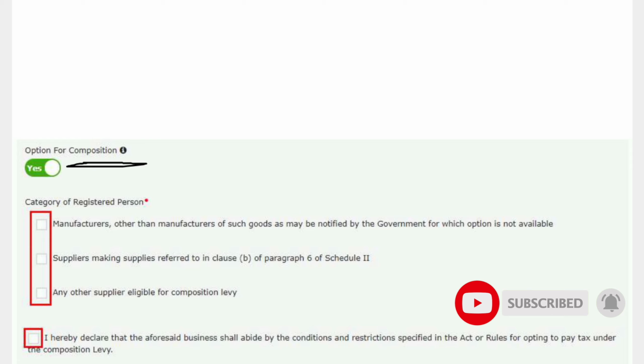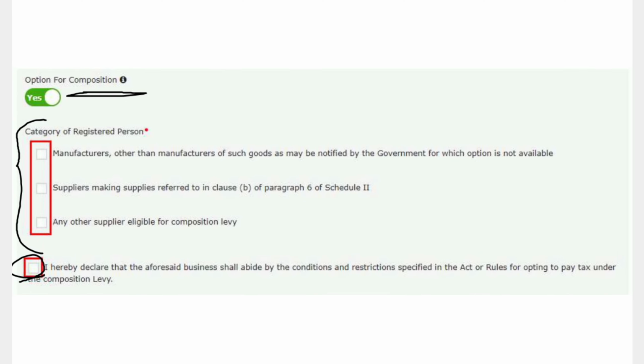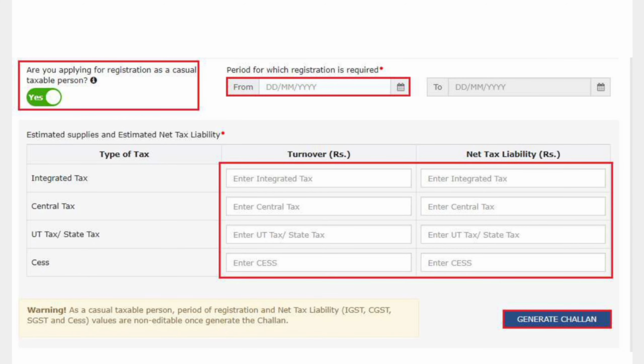So if you are applying for the composition scheme, you have to choose from these three options, click on acceptance, and give the declaration. If you are not applying for composition, you can leave it as it is without clicking any button. If you are applying for casual taxable person, then based on your requirement you have to select the options.